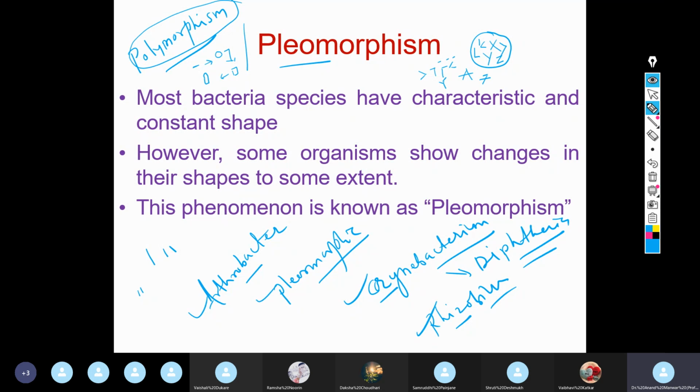And with respect to time, it always happens that when a cell is growing, it will die also. So when the cell dies, its population falls down, and the other one which is dominating, its morphology will be seen. So it was mistakenly being recorded as the organisms are polymorphic. तो नॉर्मली ऐसे होता नहीं है, लेकिन रेयर केस में ऐसा हो भी सकता है. यू कैन नॉट डिनाई, एक्सेप्शंस हो सकते हैं, लेकिन प्लियोमॉर्फिज्म इज ए प्रोमिनेंट फेनोमेना. You can take an example of this. Best example is of Rhizobium.